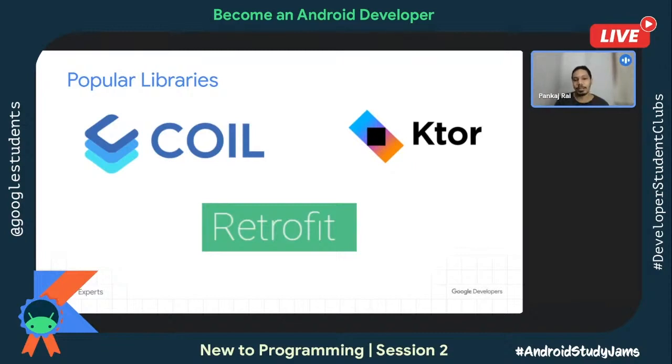Ktor is another REST client from JetBrains. It could be an alternative to Retrofit. So if you don't want to use Retrofit, you want some other libraries, then you can also try out the Ktor client. Ktor has two implementations, where you could do server-side programming and the client side. Client side is for Android. So using Ktor client, you can again do the network calls.